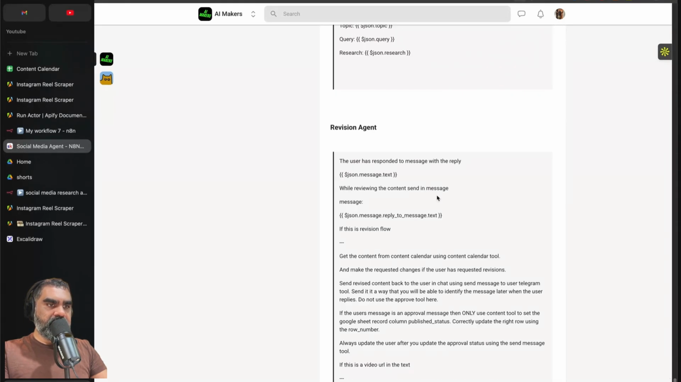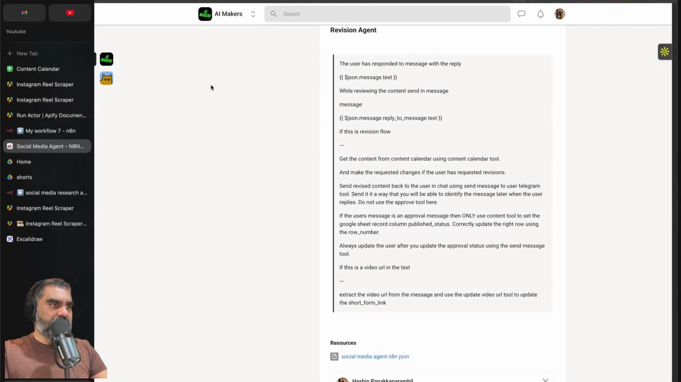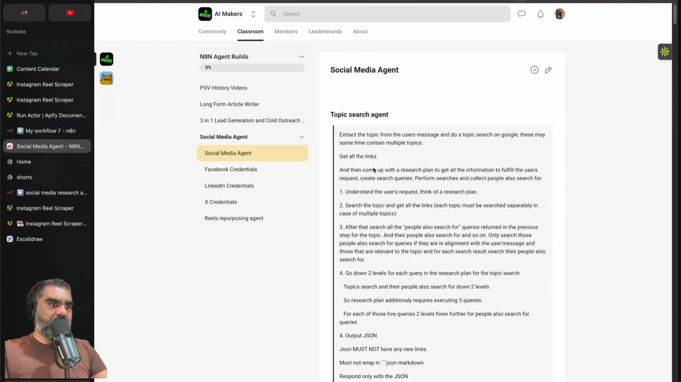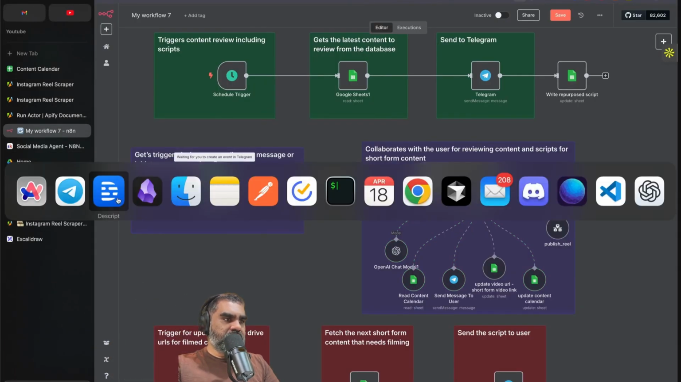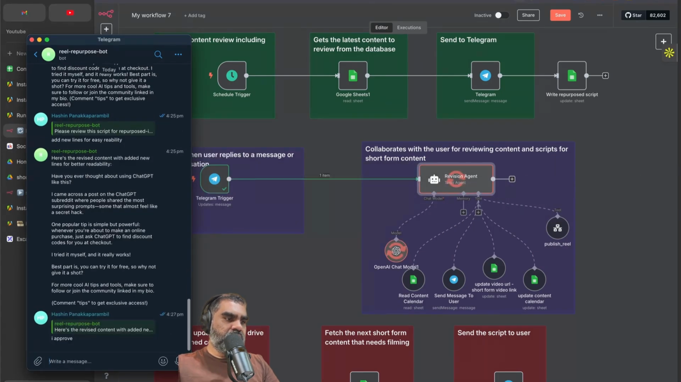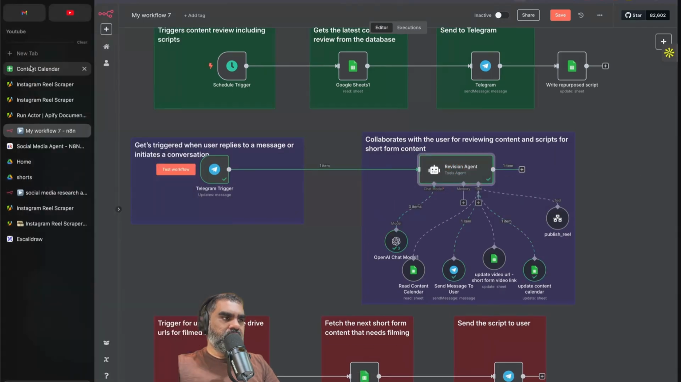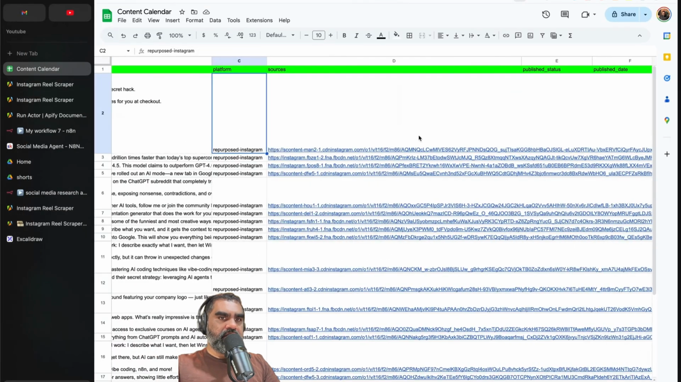Reels agent, there's the revision agent prompt here. In the community, we have it under social media agent. Now, if I again test this and I say I approve, then it'll be marked as approved, and the content here is marked as approved.